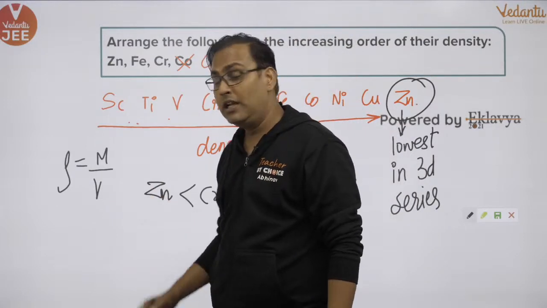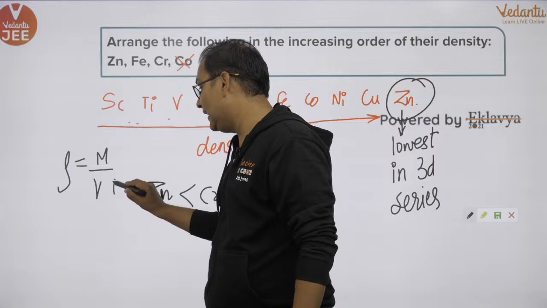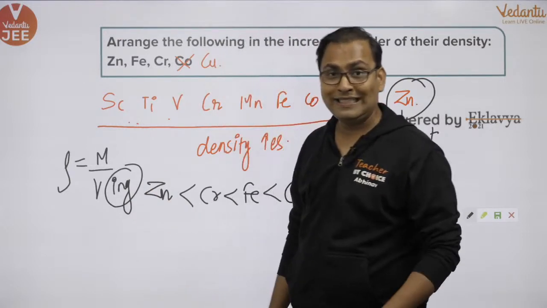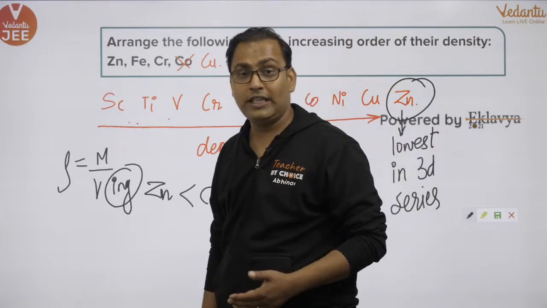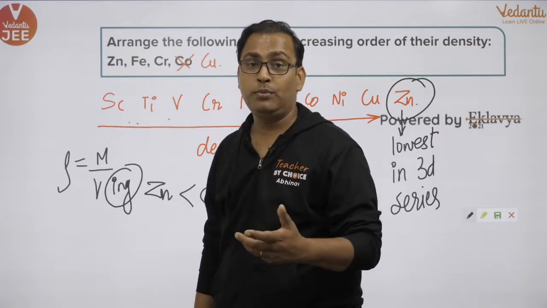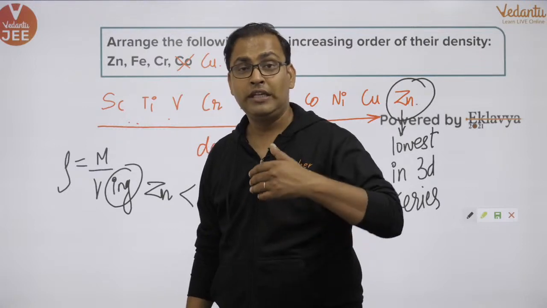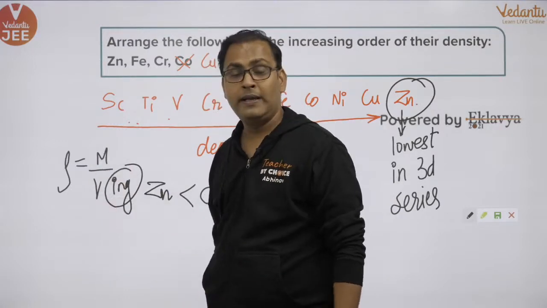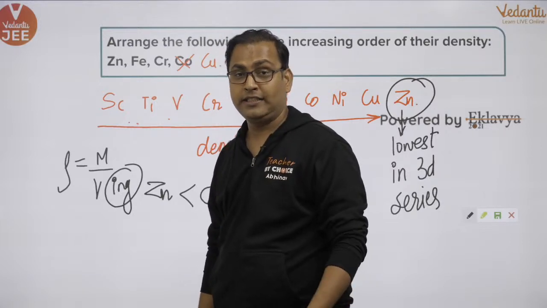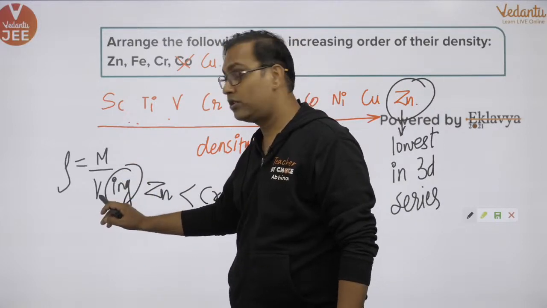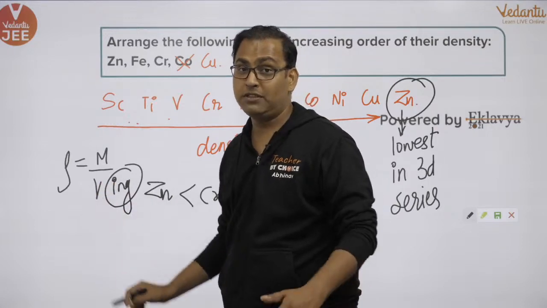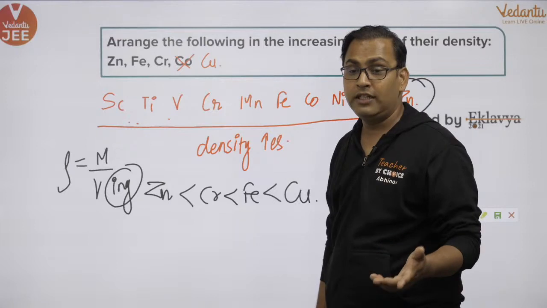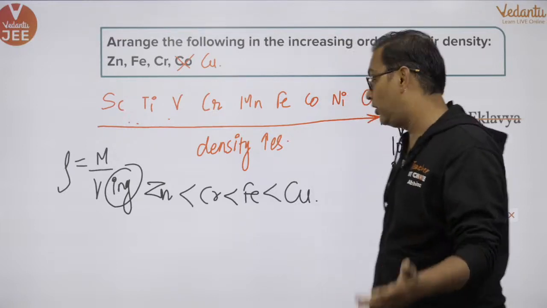What about the volume? The volume is increasing. Okay? So the mass is increasing, the volume is also increasing, but the increase in volume is much higher in comparison to the increase in mass. So that is why the density decreases. Mass also increases, volume also increases, but the increase in volume is much higher in comparison to the increase in mass. Yes, everyone? Can we move on to the next question? Okay.